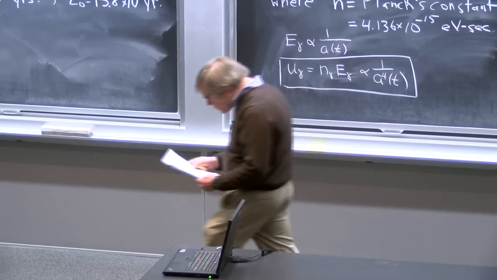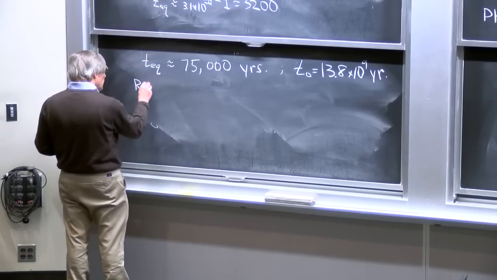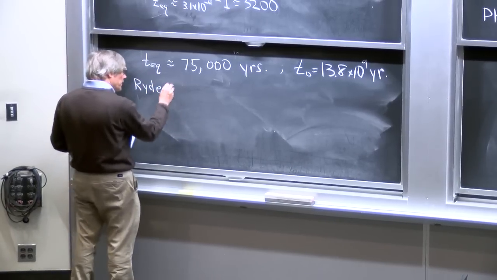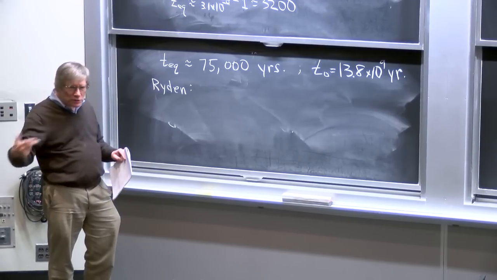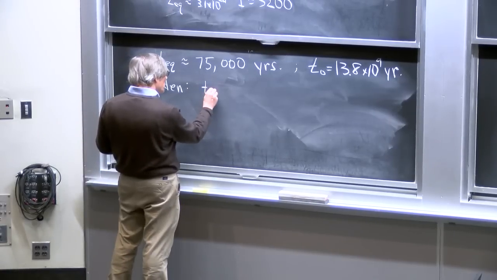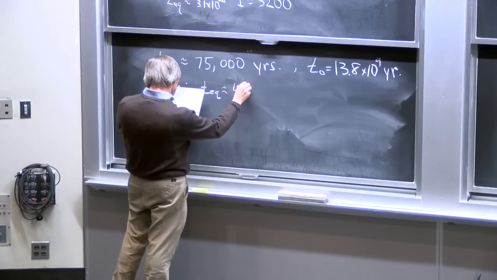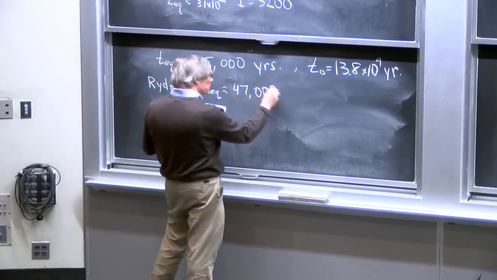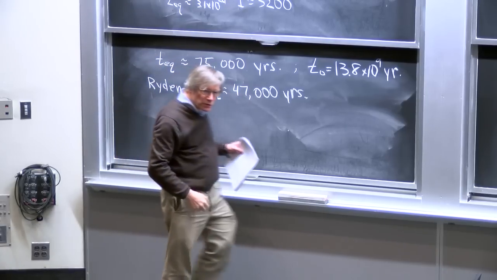Now I might mention that in Ryden's book, she does the calculation taking into account everything: matter, radiation, cosmological constant, and her number for t equality is 47,000 years, which verifies that we have the right order of magnitude.